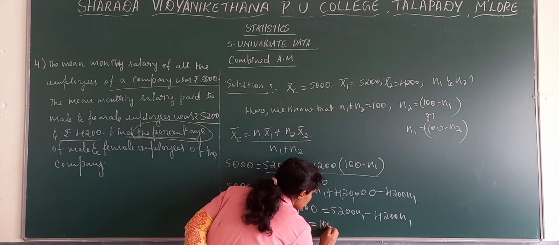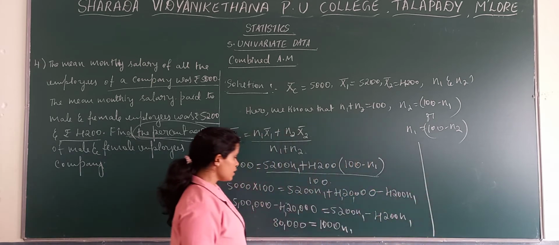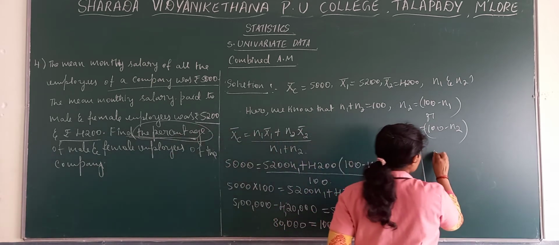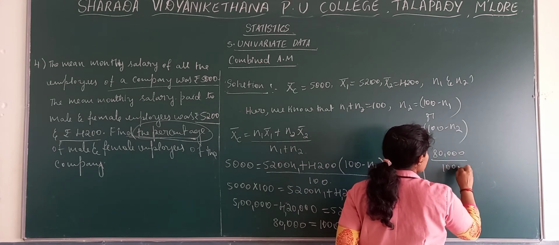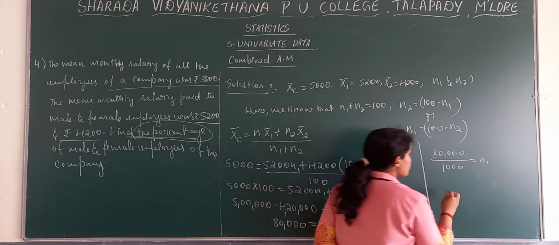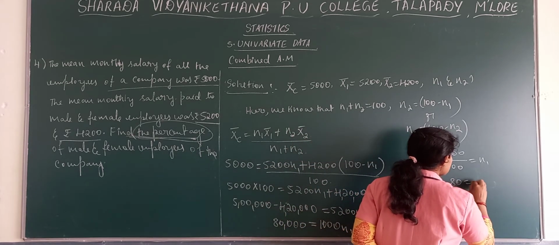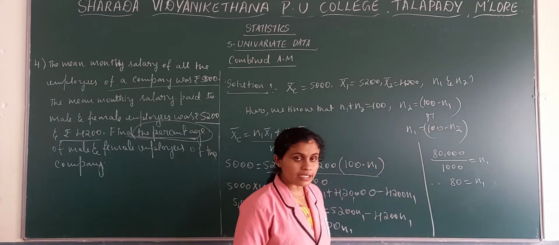We get there 80,000 is equal to 1000 N1. 80,000 by 1000, we get 80 is equal to N1. So here N1 is 80.